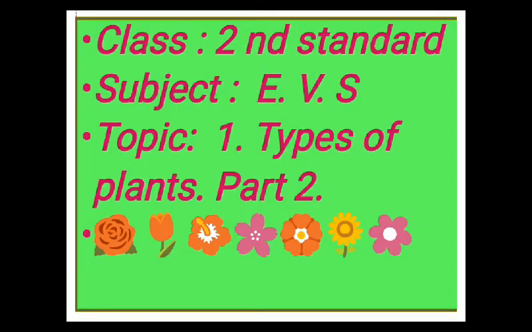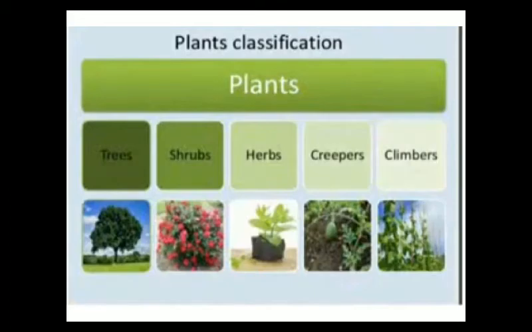Class 2nd standard, subject EVS, topic types of plants, part 2. Dear children, in previous class we learnt about types of plant. Let us take a look. We learnt about different types of plants. Plants are of different types: trees, shrubs, herbs, creepers and climbers.